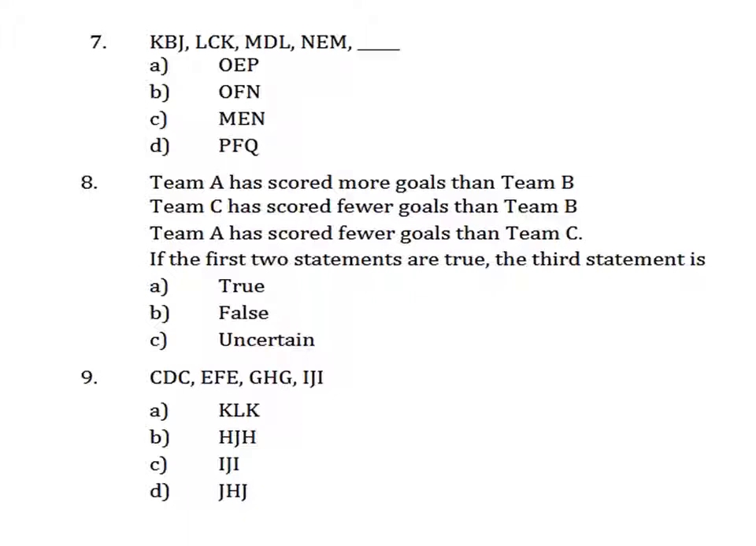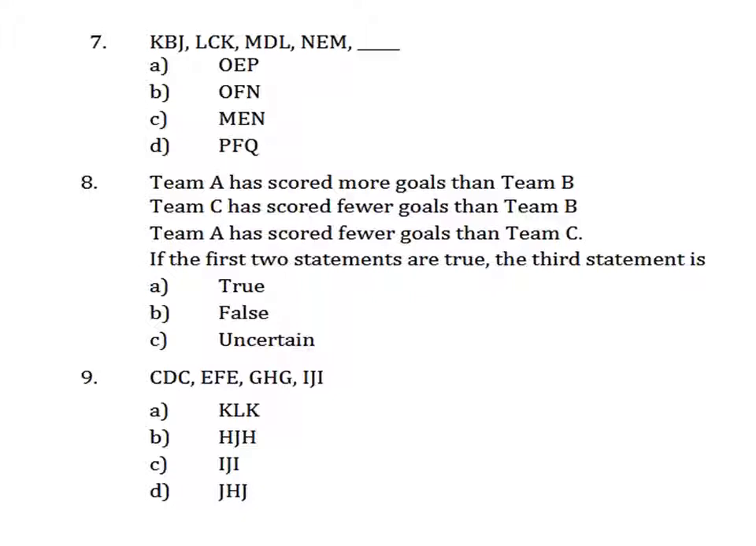Let's go by example. It says Team A has scored more goals than Team B. So suppose Team A has scored 4 goals, then Team B has scored 3 goals. The second statement says that Team C has scored fewer goals than Team B. So how much did I tell you? Team B has scored 3 goals and Team C has scored fewer goals. That means Team C has scored 2 goals.